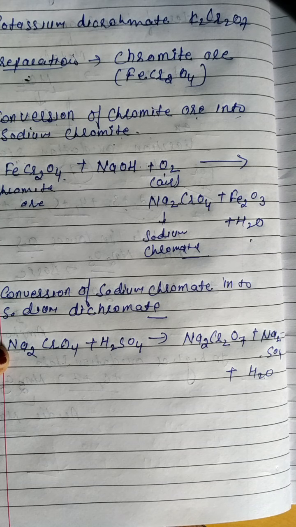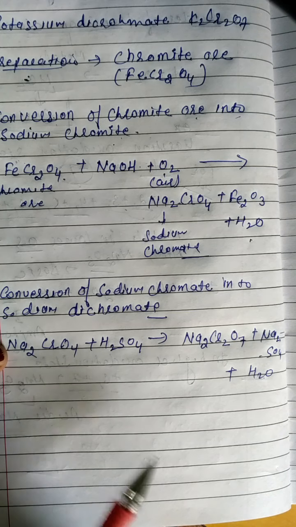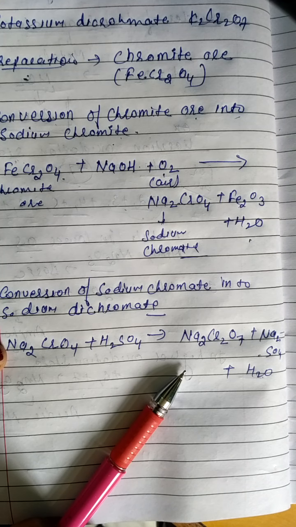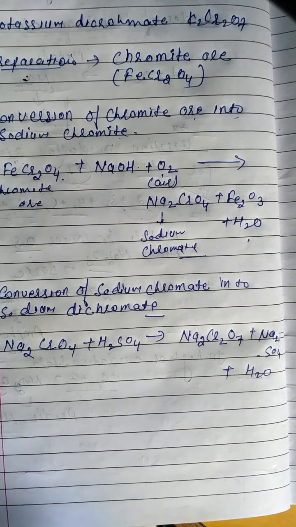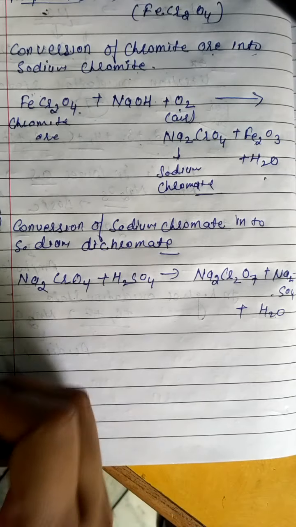Sodium chromate, Na2CrO4, is reacted with sulfuric acid. It forms sodium dichromate and sodium sulfate, and a water molecule is eliminated.